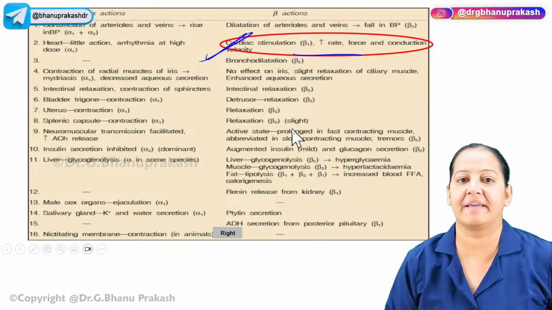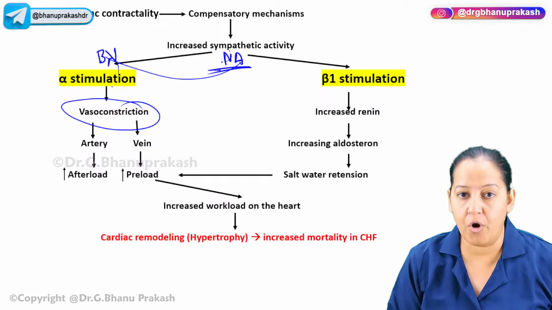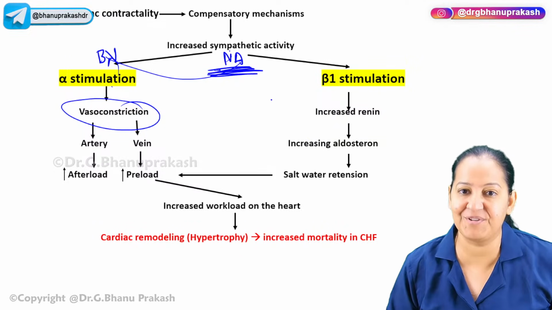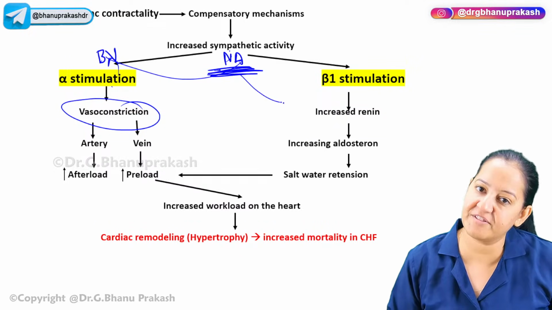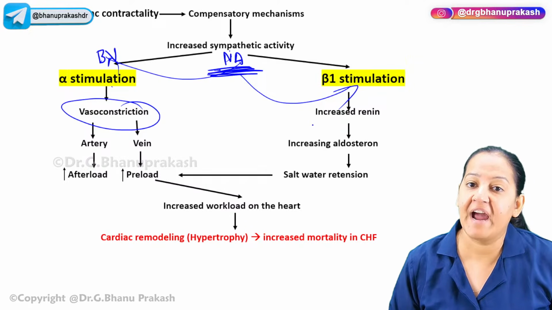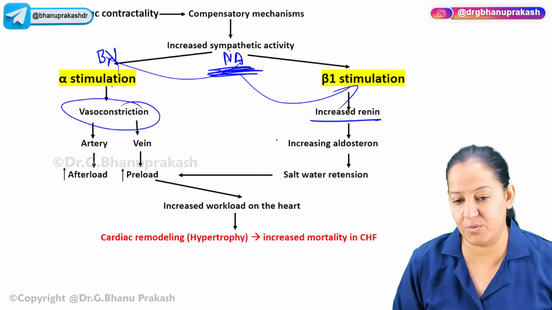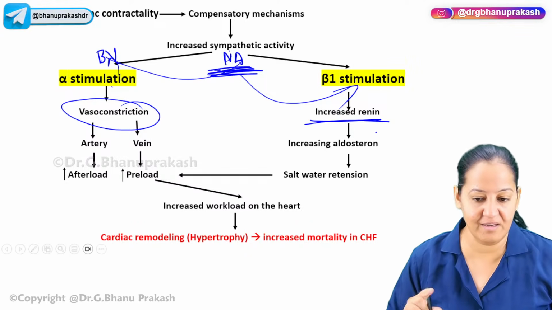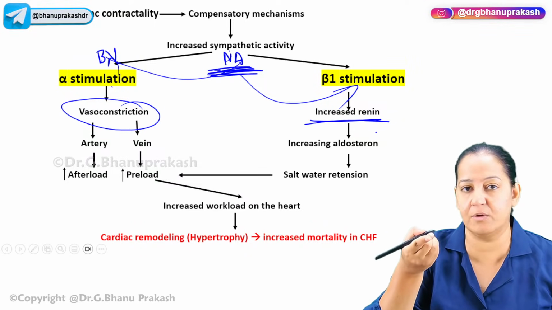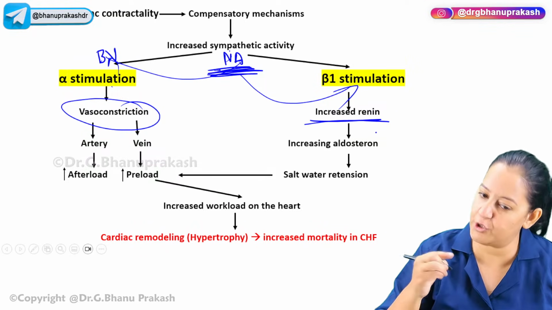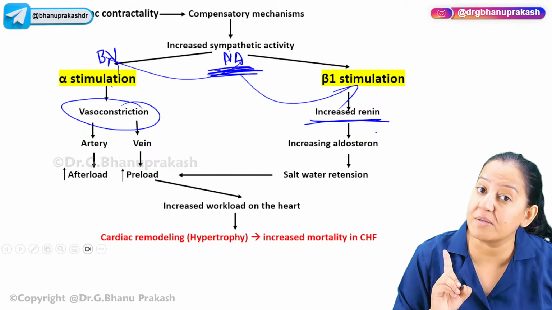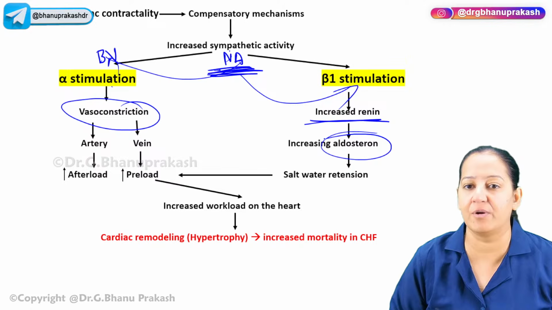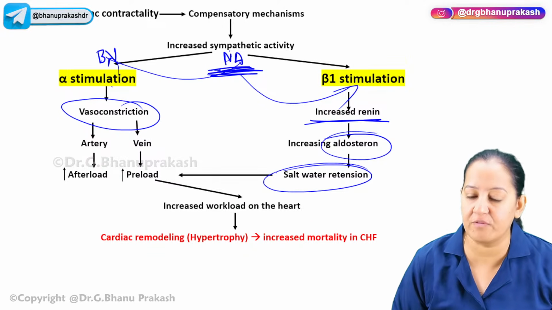So number one, this was a bad thing. The second bad thing: the noradrenaline which is present in the blood will go to the kidney also. In the kidney, we have the JG receptor. It will stimulate the JG receptor. Beta-1 receptors are present on the JG apparatus of the kidney, and it will increase the renin secretion. What will the renin do? Just now I taught you. Renin will convert angiotensinogen to angiotensin 1. Angiotensin 1 converts into angiotensin 2. Angiotensin 2 will act on 6 organs. One of the organs is the adrenal. It will cause the secretion of aldosterone, and aldosterone will cause salt and water retention.